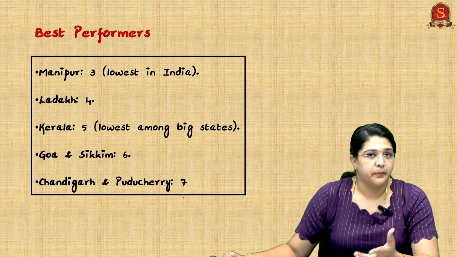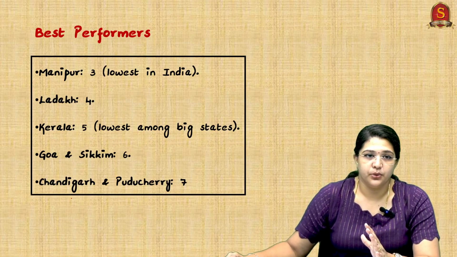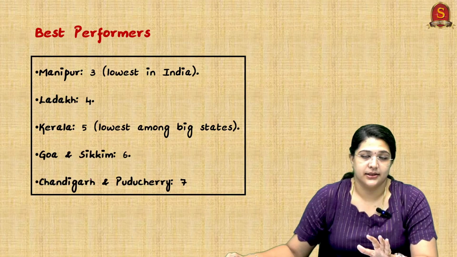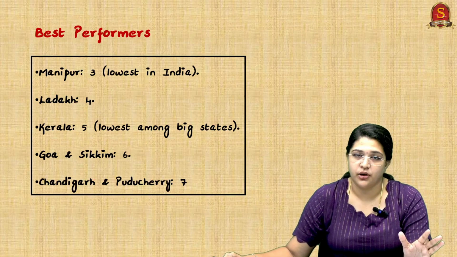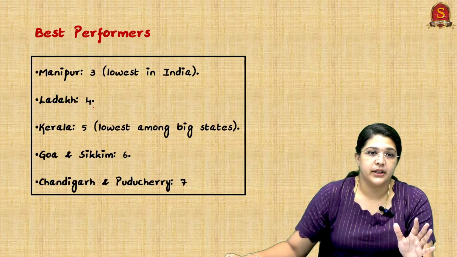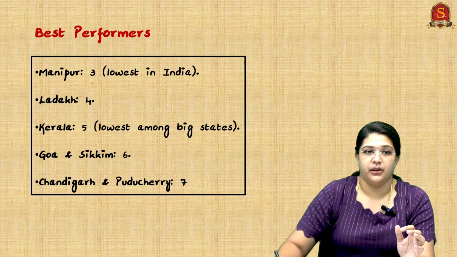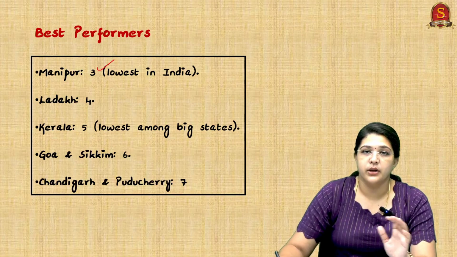So who are the best performers? We should definitely know. Manipur has just 3. So this is the concept. What I told you, 25 is the average of the nation, but Manipur we see is just 3 per 1000 live births, which is the lowest in our country.